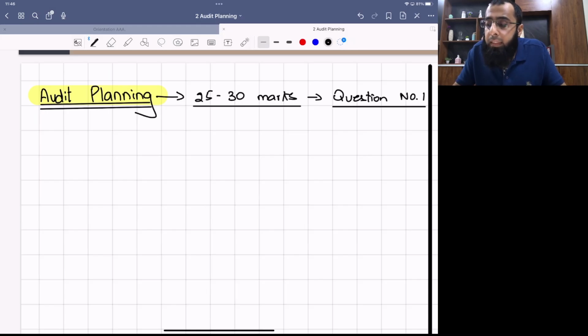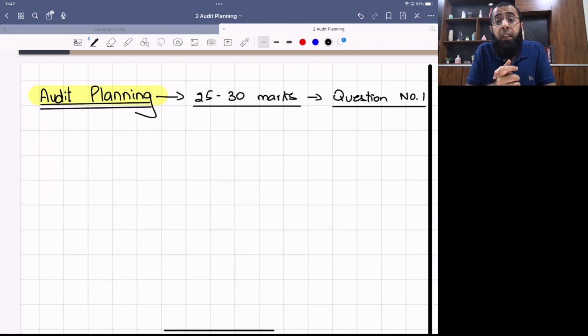Now when we talk about audit planning, it is very important that you understand this phase of audit activity. Every audit activity must start with the audit planning phase. It is a mandatory phase. Just think about a situation where the auditor does not do planning and starts the audit directly: how will he identify the areas on which he has to focus? How will he plan the deadline? How will he evaluate the materiality levels? All of those essential things are planned in the audit planning phase.